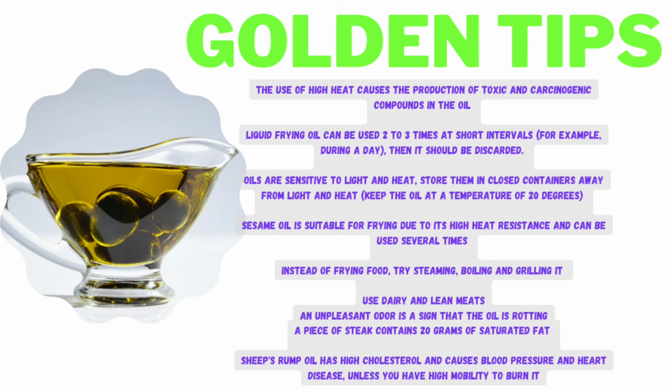A piece of steak contains 20 grams of saturated fat. Sheep's rump oil has high cholesterol and causes blood pressure and heart disease, unless you have high mobility to burn it.